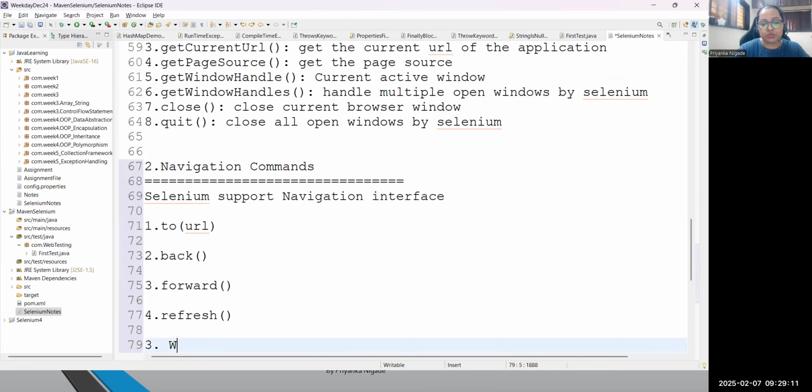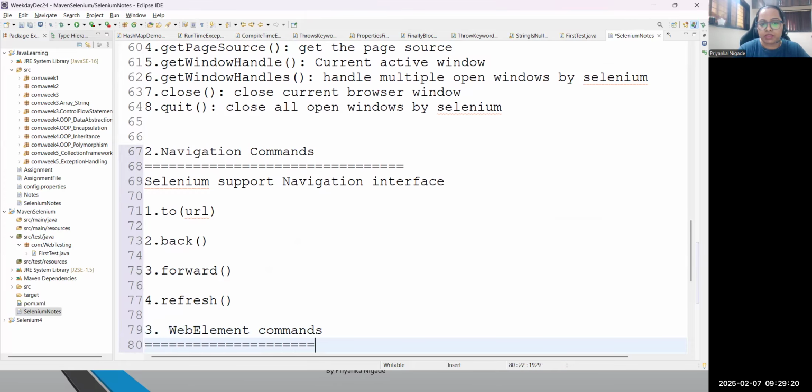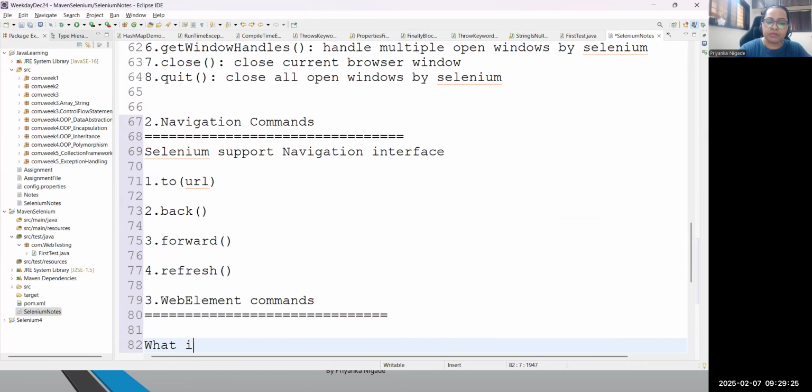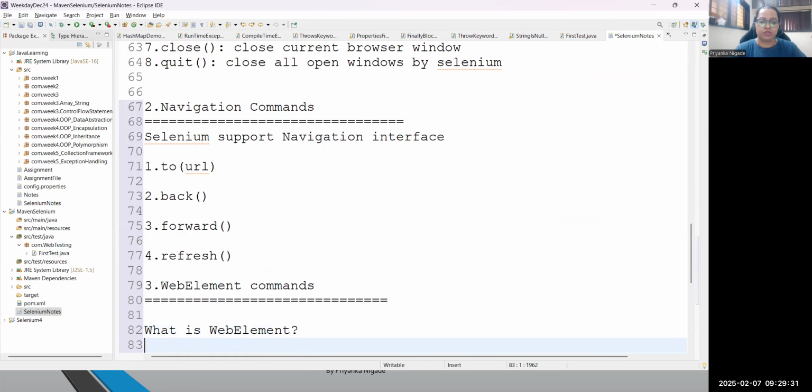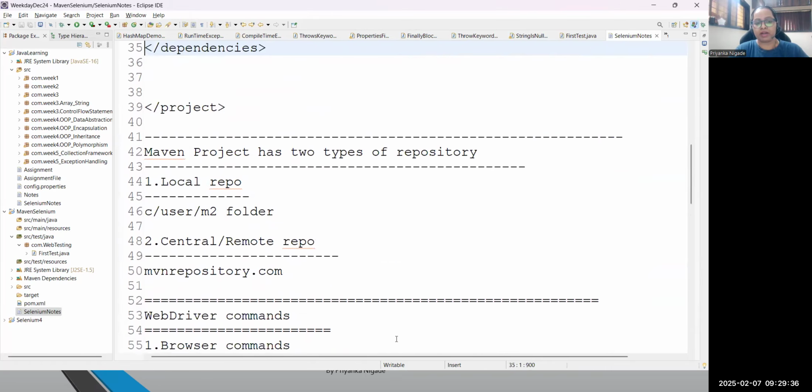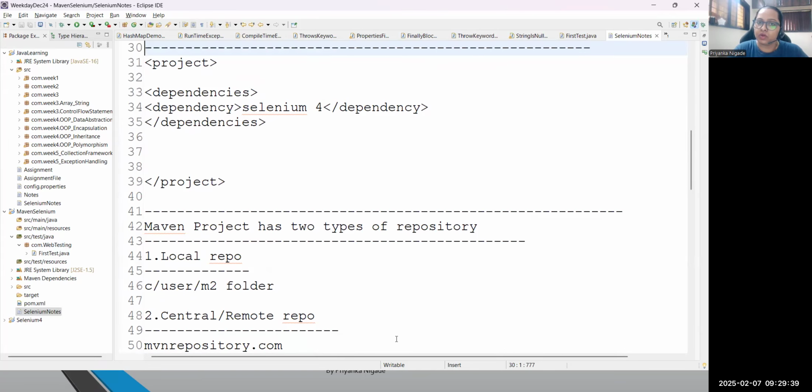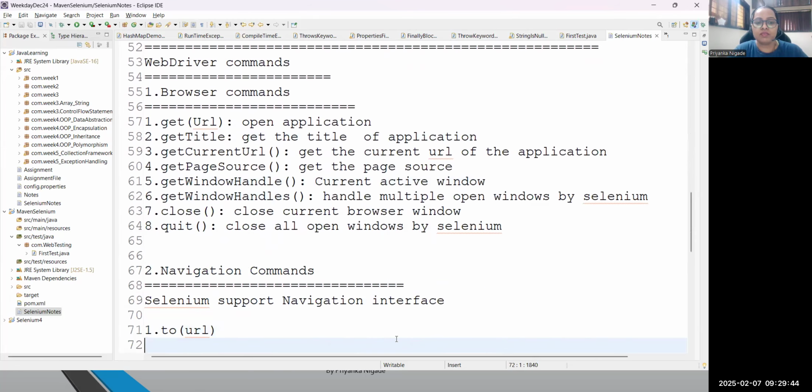And the third category, which is very interesting, is web element commands. So what are the commands which come under web element? Before learning this topic, you need to learn what a web element is and how we can automate any web element. All these points we will continue in our next session, right? The actual practical for Selenium I will be starting from the next session. That will be great because it's already 9:30. So let's stop the session and we will continue all these topics, each and every command, its meaning, everything in depth in the next session.